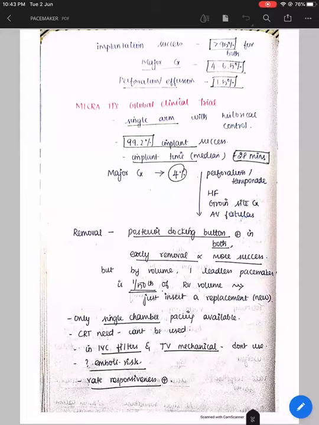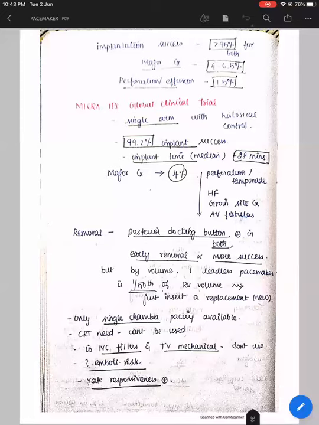In that particular study, the implant success was 99.2% with a median implant time of 28 minutes. And major complications occurred in 4% of the patients, the most common being perforation or tamponade, followed by cardiac failure, groin side complications, and AV fistulas.